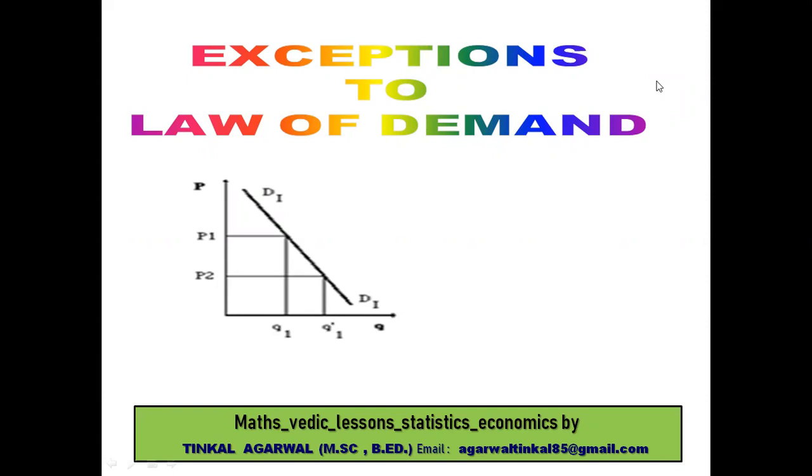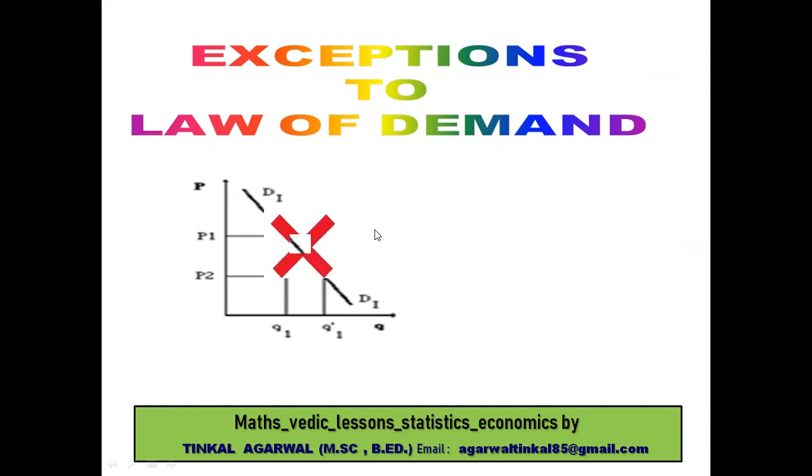In this video I will share exceptions to the law of demand. We know the demand curve is always negatively sloped. That is, price and quantity demanded are inversely related. When price increases, quantity demanded decreases, or when price decreases, quantity demanded increases. That's why the demand curve is negatively sloped.